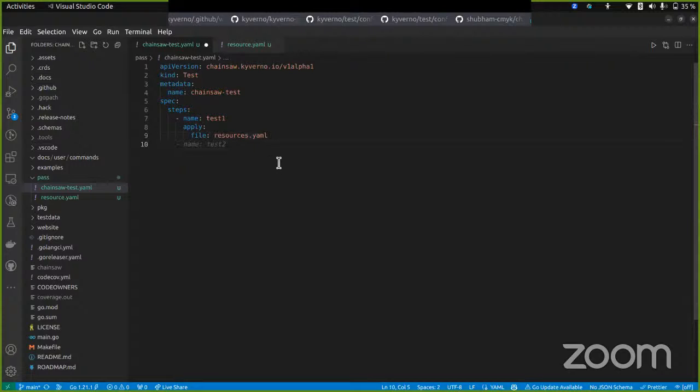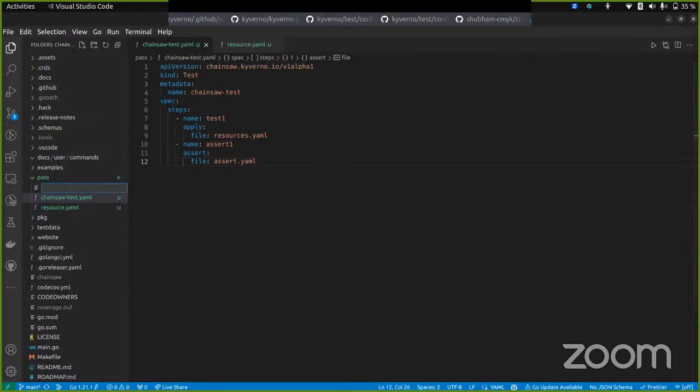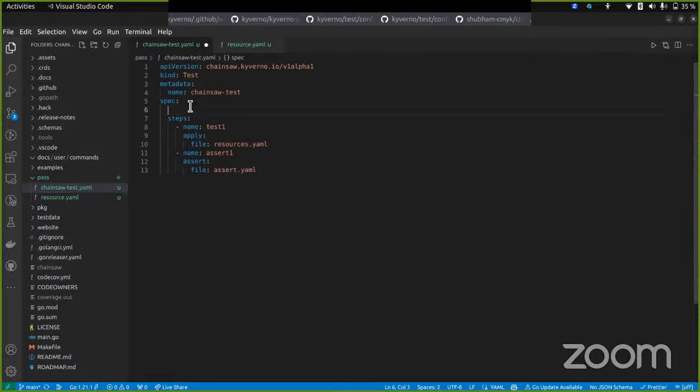Okay, in the next step, we would try to assert this thing. Let's say it's assert, and in the second step, we would simply assert this thing, and we have to create an assert.yml over here. Just a second. Okay, I think I've made a mistake over here. I have not included the try.